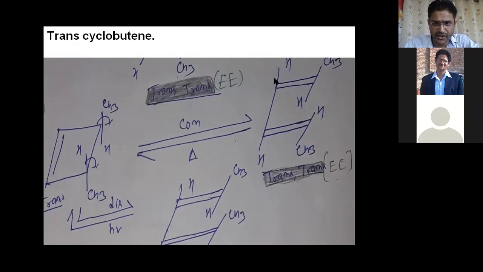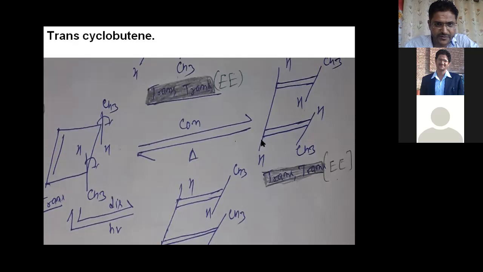Because here there are two double bonds, we need to use EZ nomenclature, right? And you know, same group, here not same group, same side, right? So we need to use EZ nomenclature, right? So you can see here, because here the hydrogen, the lowest priority group, is above the plane, and here the lowest priority group is below the plane, right? If you only focus on this part, right?